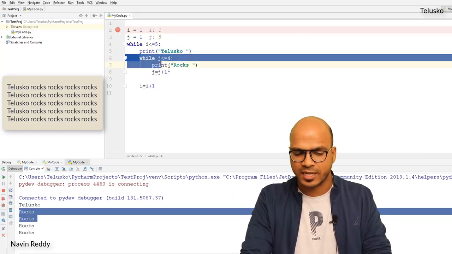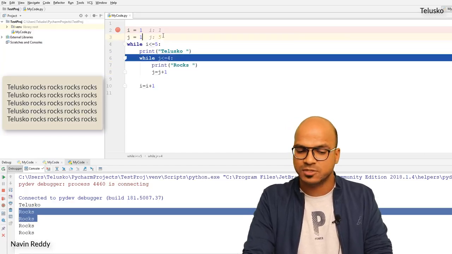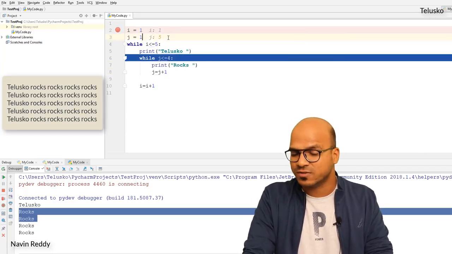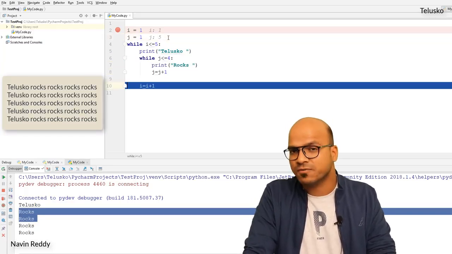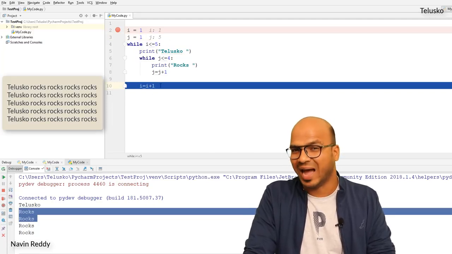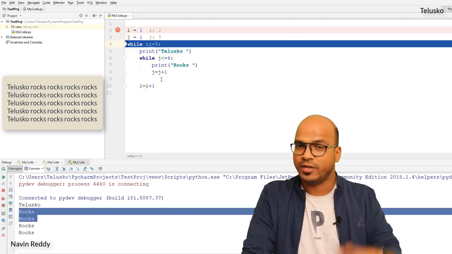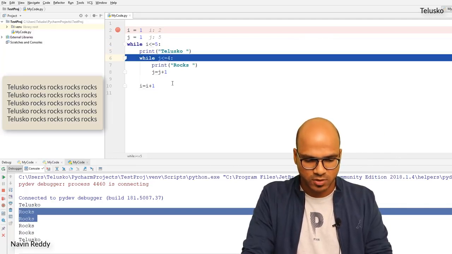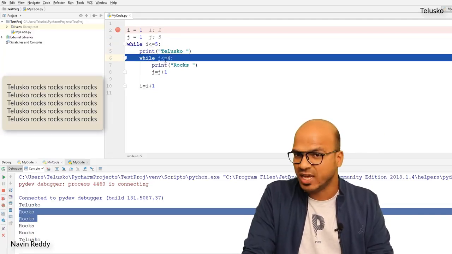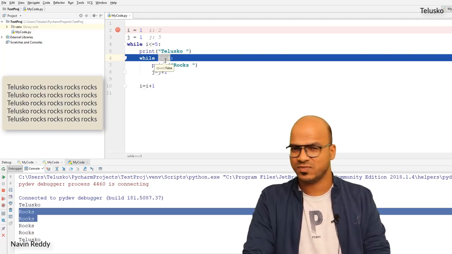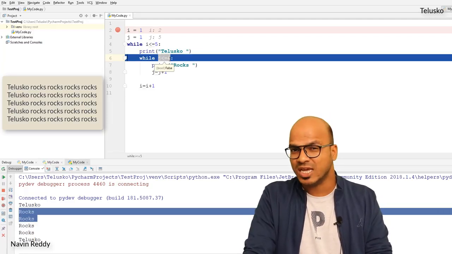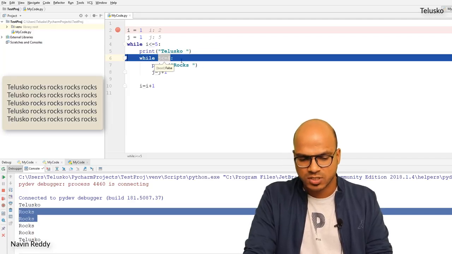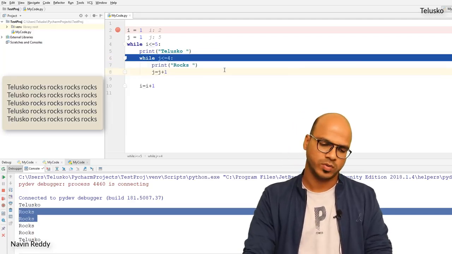And once it is getting completed, once the value of j becomes 5, you can see that the value of j now is 5. If I run this again, it is false. And now it is focusing on i. So i value is 2 now. It went back there. And then again, if I say F8, it will print Telesco, of course. But look at the value for j. j is 5. That's where things are going wrong. Now since j is 5, it is not continuing ahead. Oh, so that was a mistake.